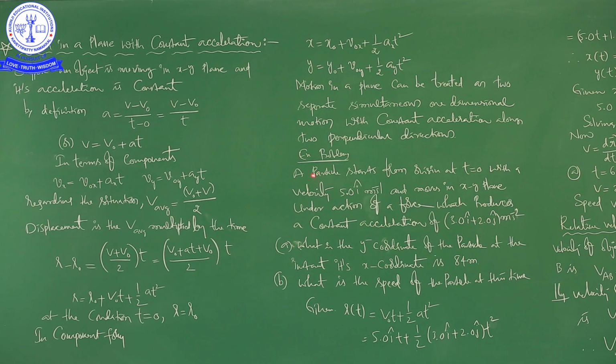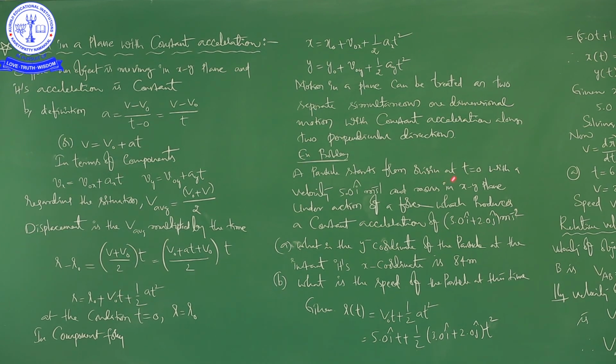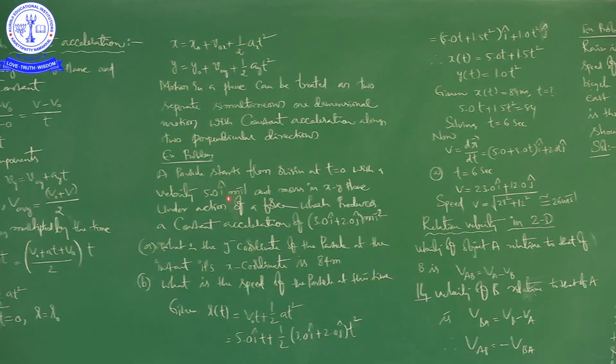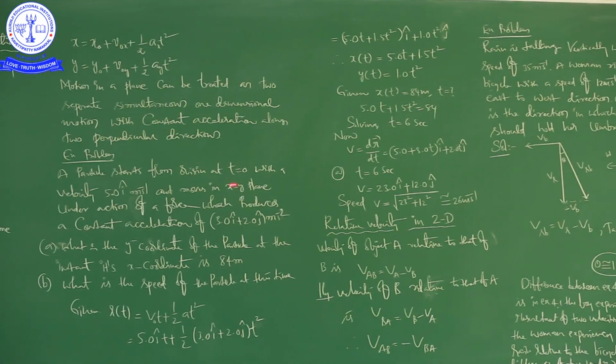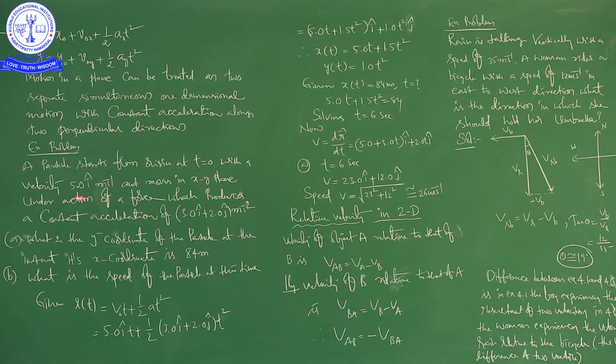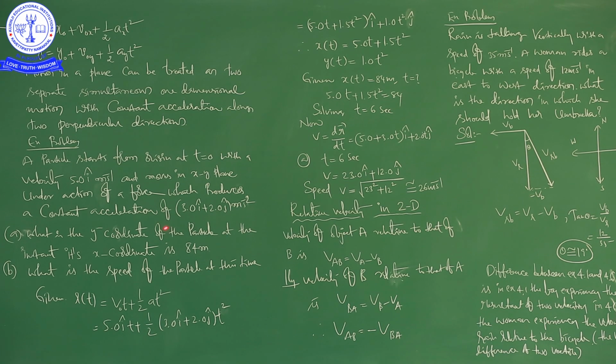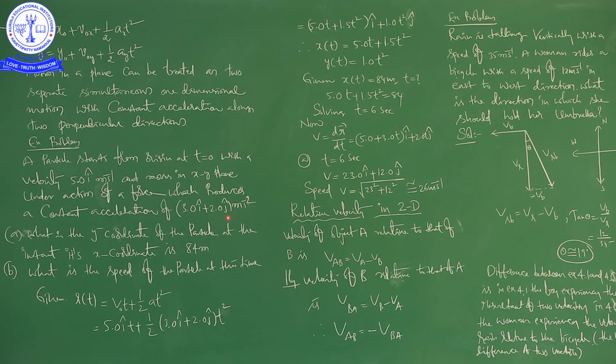See here, a particle starts from origin at t is equal to 0 with a velocity 5 i cap meter per second and moves in xy plane under the action of a force which produces a constant acceleration of 3 i cap plus 2 j cap meter per second square.